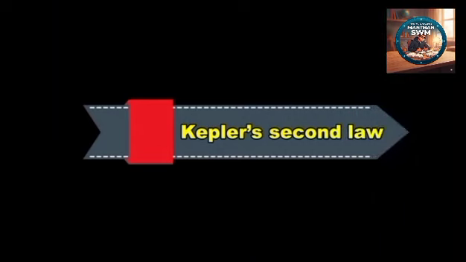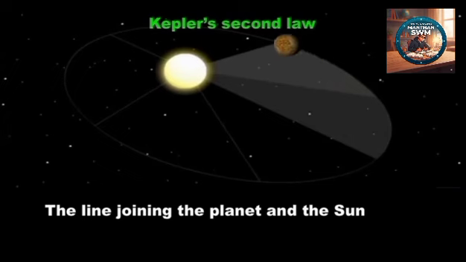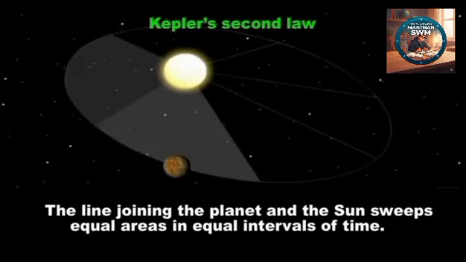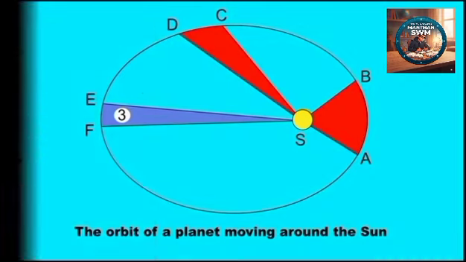Then Kepler's second law: the line joining the planet and the sun sweeps equal areas in equal intervals of time. The straight lines AS and CS sweep equal area in equal interval of time. That means the area ASB and the area CSD are equal.